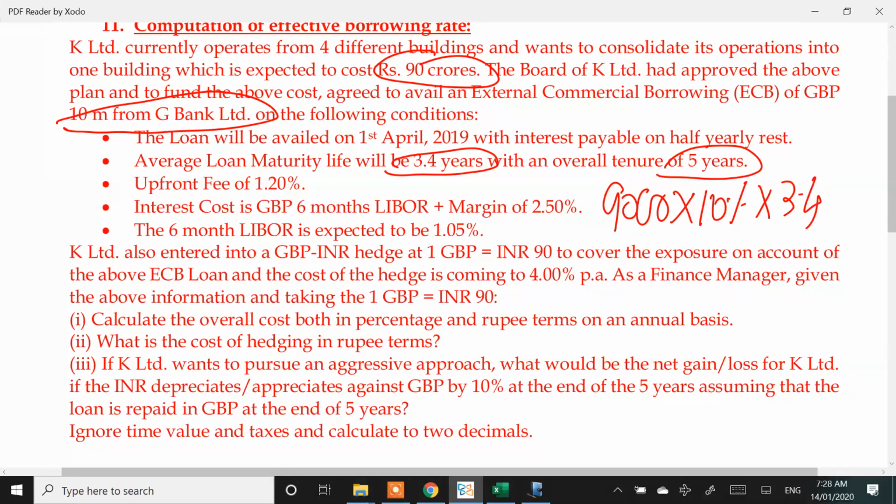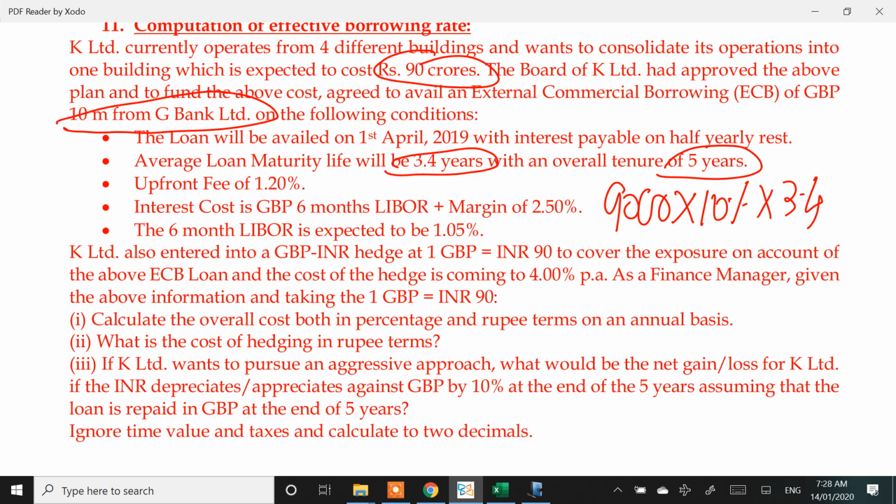For the entire 5 years, the interest cost will be this much, because initially for 1 year you will pay interest on 90 crores, then you will pay interest on 75 crores, then on 60 crores, then on 45 crores, because your interest outflow will keep coming down. So average loan maturity makes it simpler for me to calculate the interest.